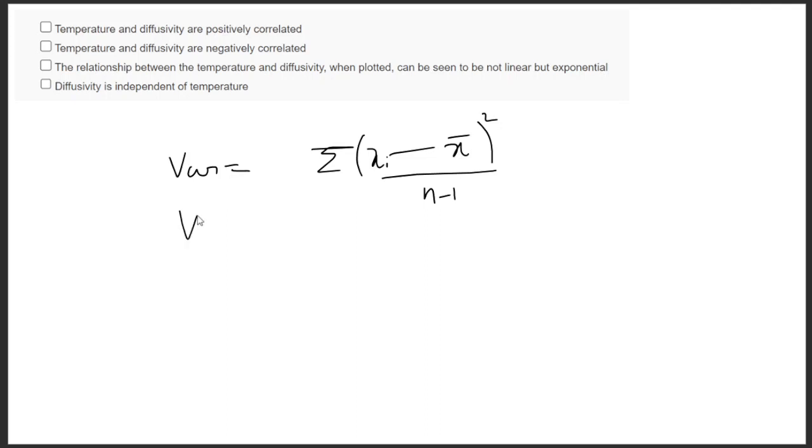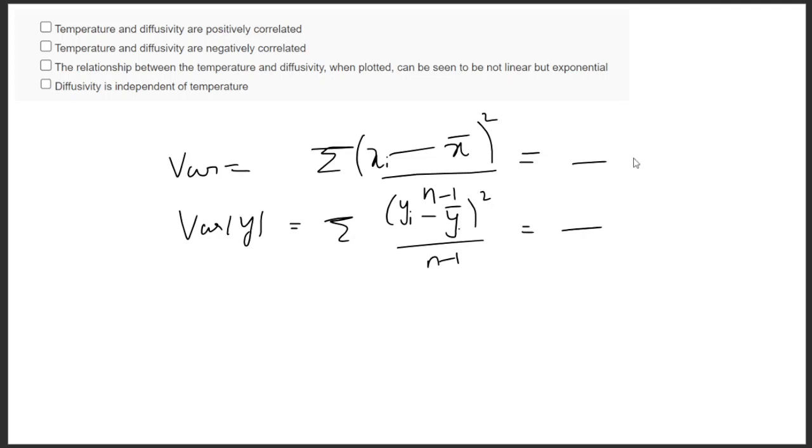For variance of y, summation of (yi minus y bar) the whole square, divided by n minus 1. So we'll get the variance of x value and some variance of y value, both are positive.